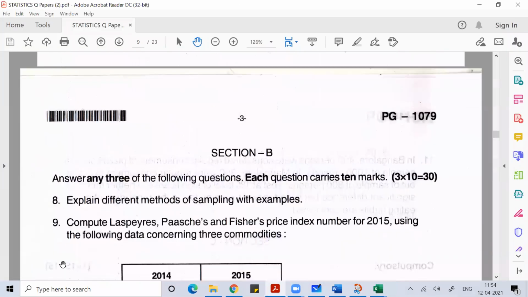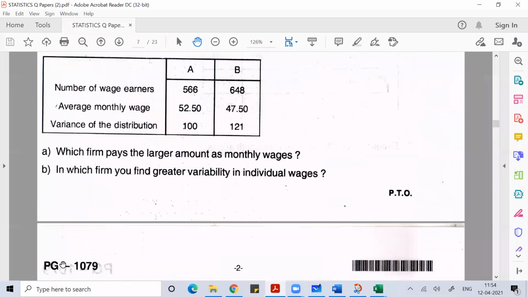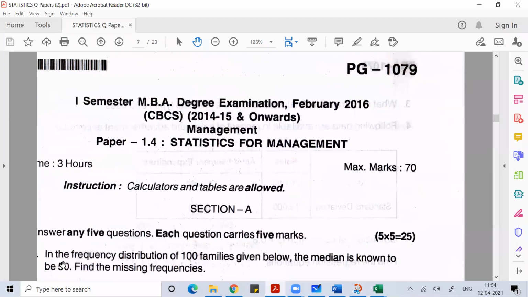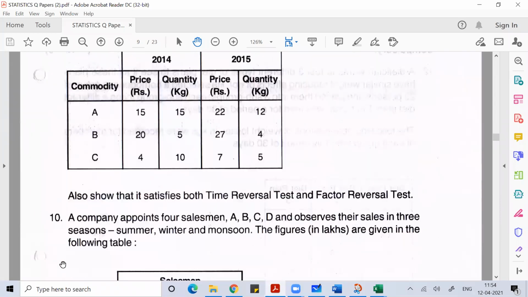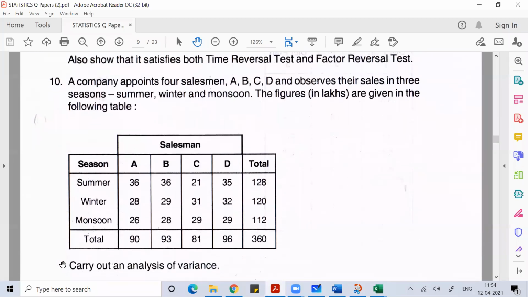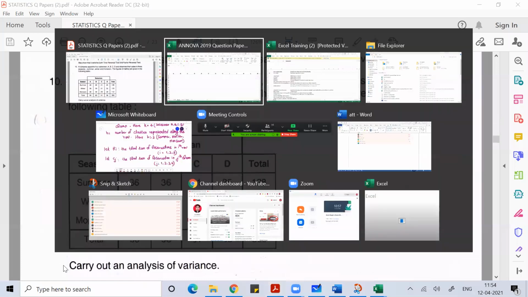So here we'll discuss this question paper, which came for 15 marks in the year 2016.